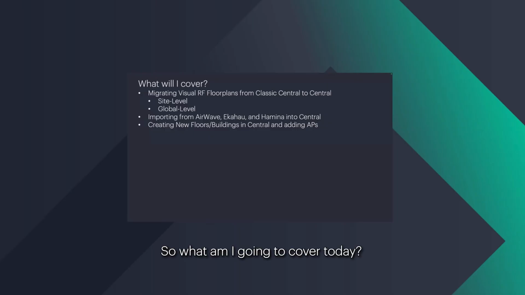So what am I going to cover today? First, I'll talk about migrating visual RF floor plans. That is what we used to call it earlier. How do we migrate visual RF floor plans from Classic Central to Central? And this can be done at two levels, which is a site level migration and a global level migration. So I'll demo both of them.